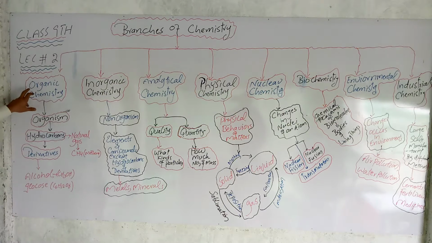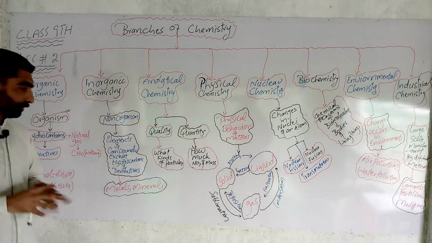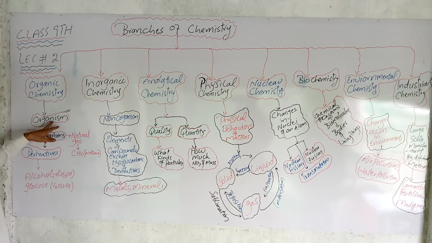First of all, organic chemistry. The word organic means organism. Organism means plants and animals. The compounds obtained from the organism are called hydrocarbons. What is a hydrocarbon? Hydrocarbon means those compounds which contain carbon and hydrogen. For example, natural gas, CH4, methane gas.